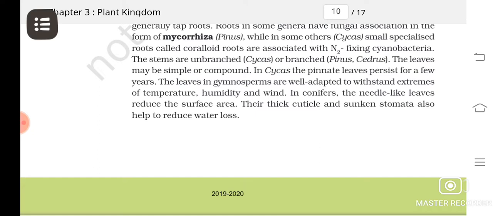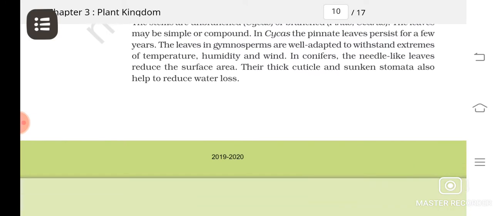So these conifers are having some adaptation in their leaves to escape from temperature, humidity and wind. So they are having needle-like leaves, then presence of thick cuticle, then sunken stomata, means stomata is not found on the surface of the epidermis. It's found placed deep in the tissues of the leaves.